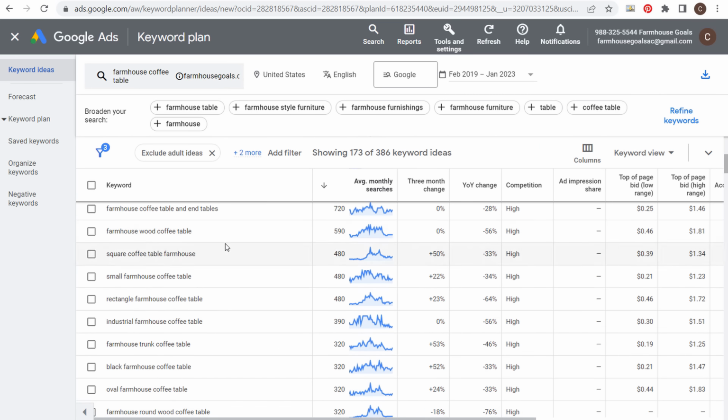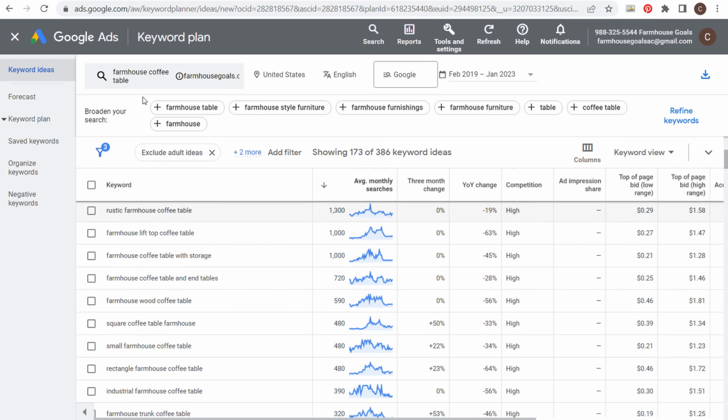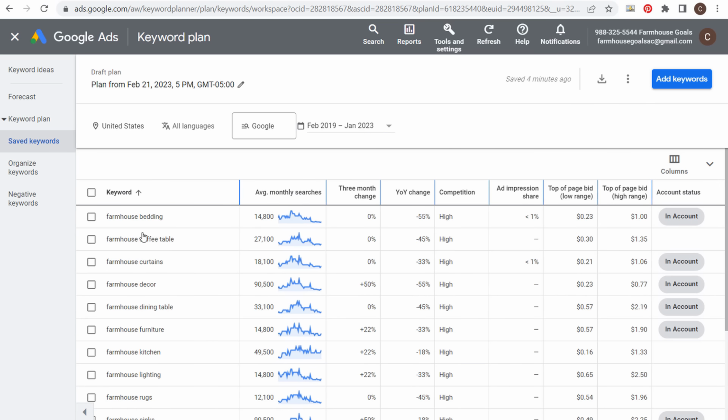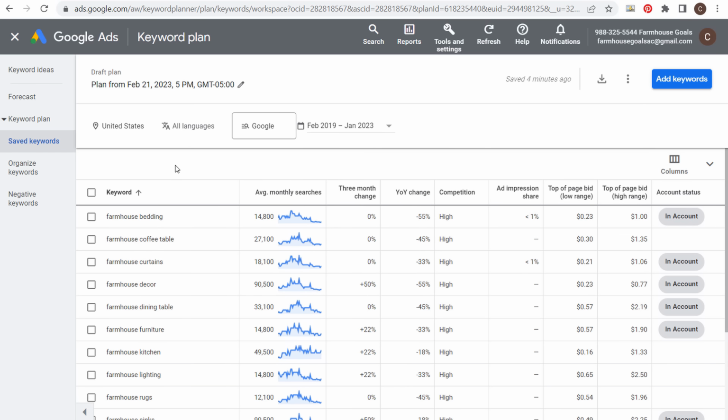So as you can see, this process can be very, very time consuming, especially for a large website with a ton of different categories. So as we're going through this, you want to make sure you're adding all of your top keywords here. And then you want to take those short tail keywords, add them to your saved keywords, and you're going to continue to break these keywords down as much as you possibly can. So this could be a difficult process, and it's going to vary depending on whatever niche you're in, whatever you're targeting. There's going to be some websites that may only have 100 to 200 keywords, and there's going to be websites that have 5,000 keywords.